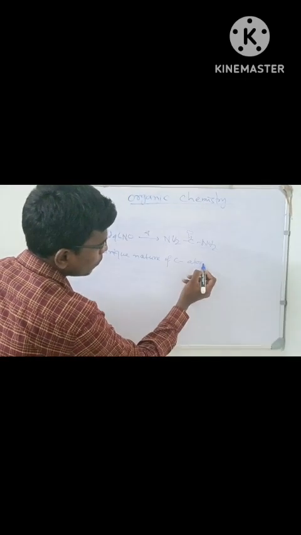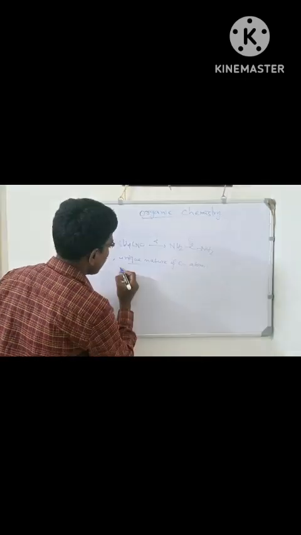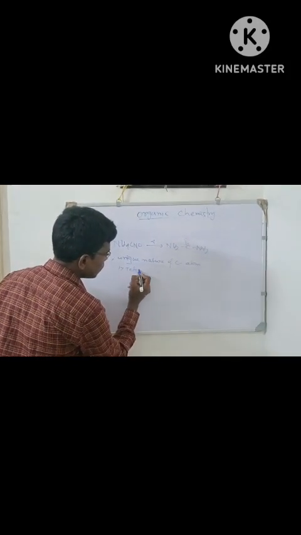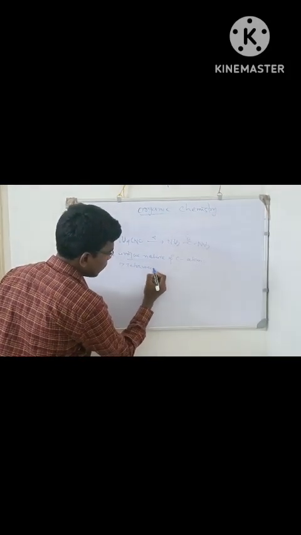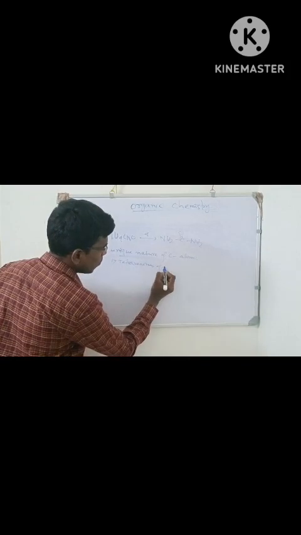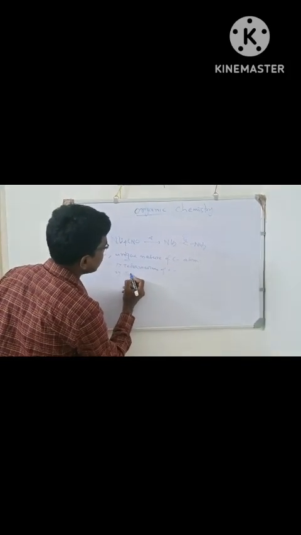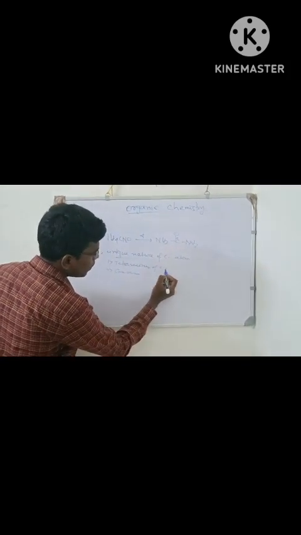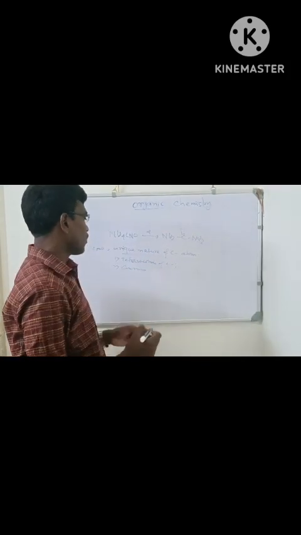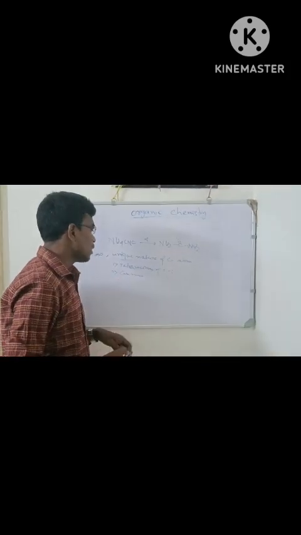Okay. Now we will know about the unique nature of the carbon atom. Number one, tetravalency of carbon atom. And second one, catenation. Here we will discuss tetravalency of carbon atom and later on catenation.